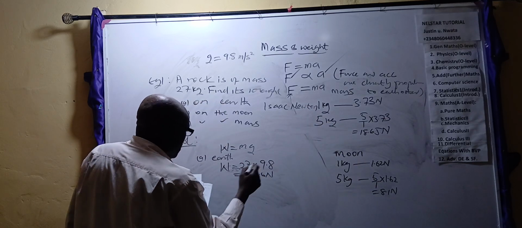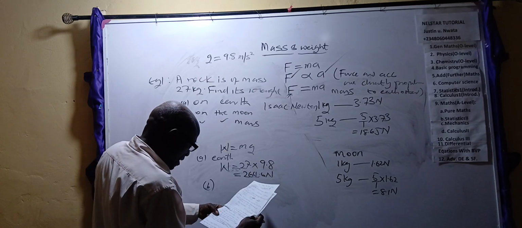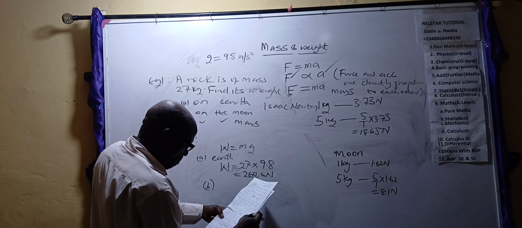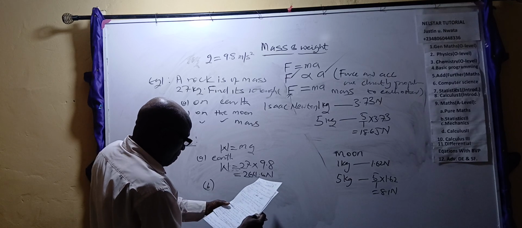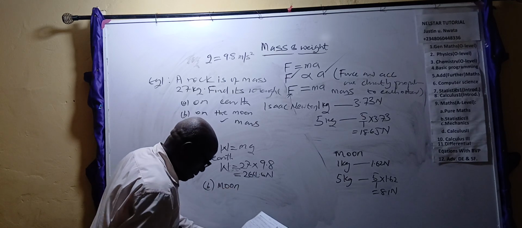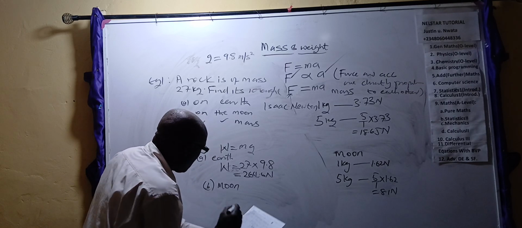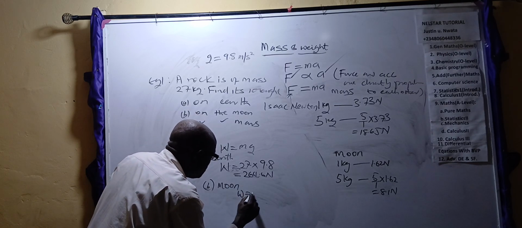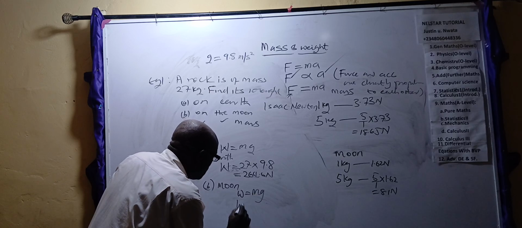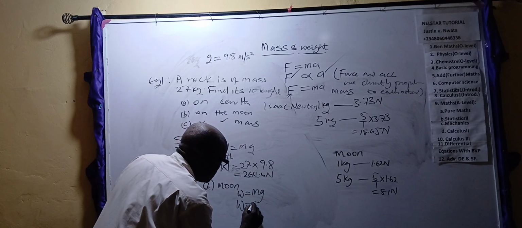Now, let's continue. If you are on the moon, what should be the weight? Using the same formula, W equals mg. On the moon, the same mass, 27 kg, was taken to the moon.